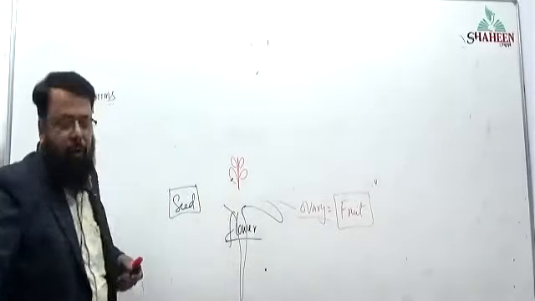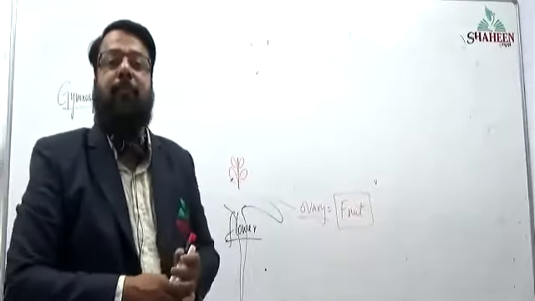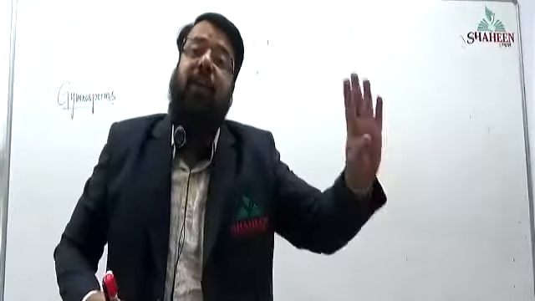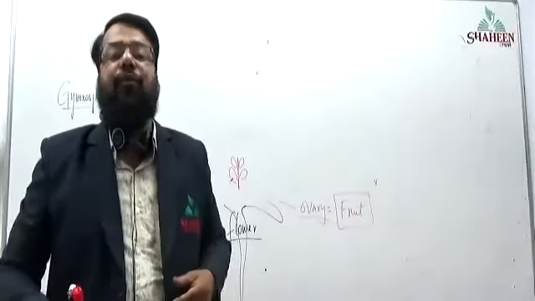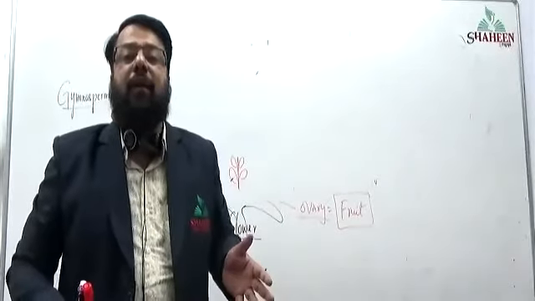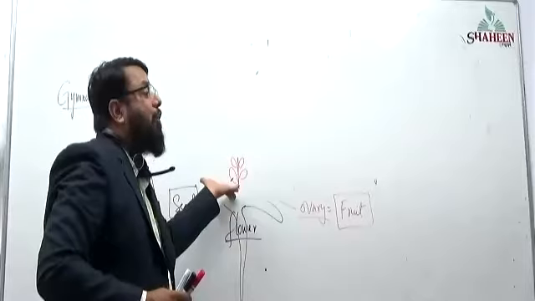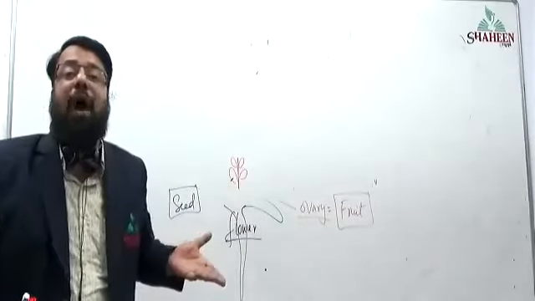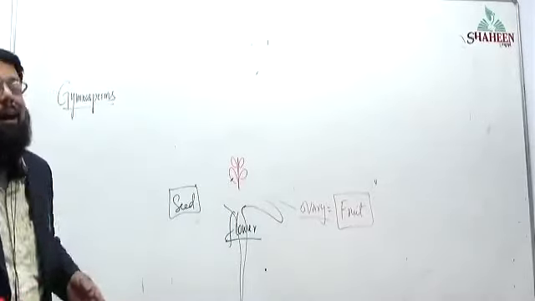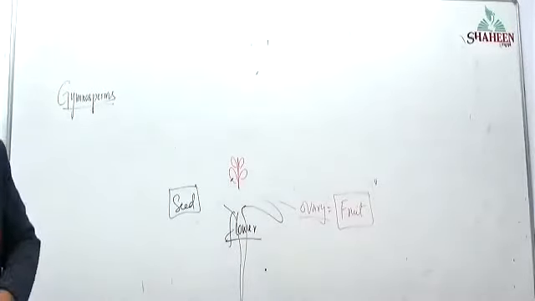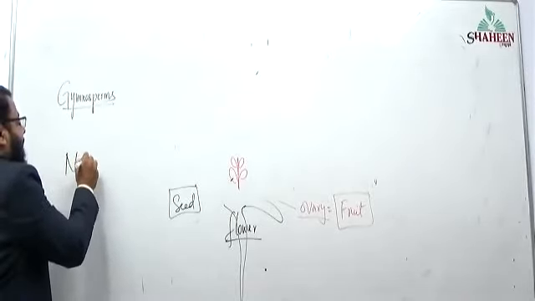What happened now? Ovules are not covered. And after fertilization, ovule turns into seed. So seeds are not covered inside a fruit wall. So what type of seed are we observing? The seeds are naked.